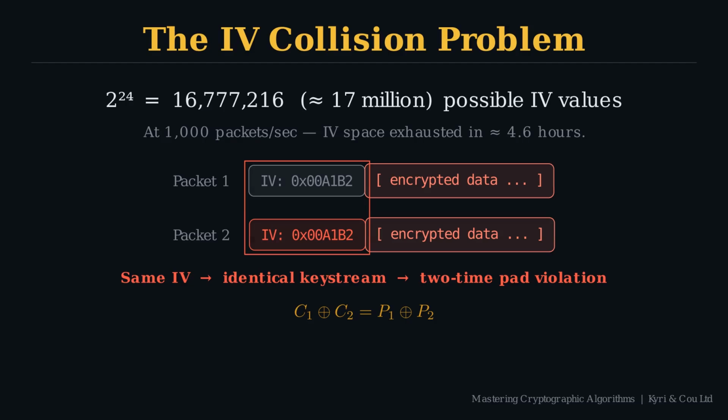Fluhrer, Mantin and Shamir published the full analysis in 2001. By 2003, Aircrack-ng had automated the entire process. Any WEP network cracked in under 5 minutes from captured traffic. IEEE deprecated WEP in 2004. Shannon's theorem doesn't expire. The same arithmetic that broke Soviet cables in 1946 brought down home Wi-Fi routers 50 years later.